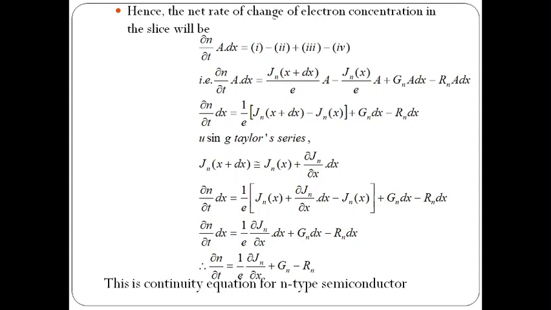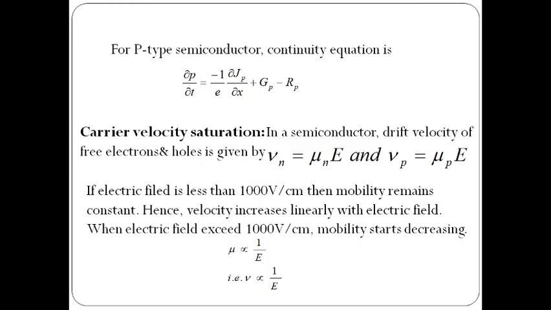Similarly, we can write the continuity equation for the p-type semiconductor. ∂p/∂t is 1 by e ∂Jp/∂x plus Gp minus Rp. The suffix p indicates the holes or p-type semiconductor.